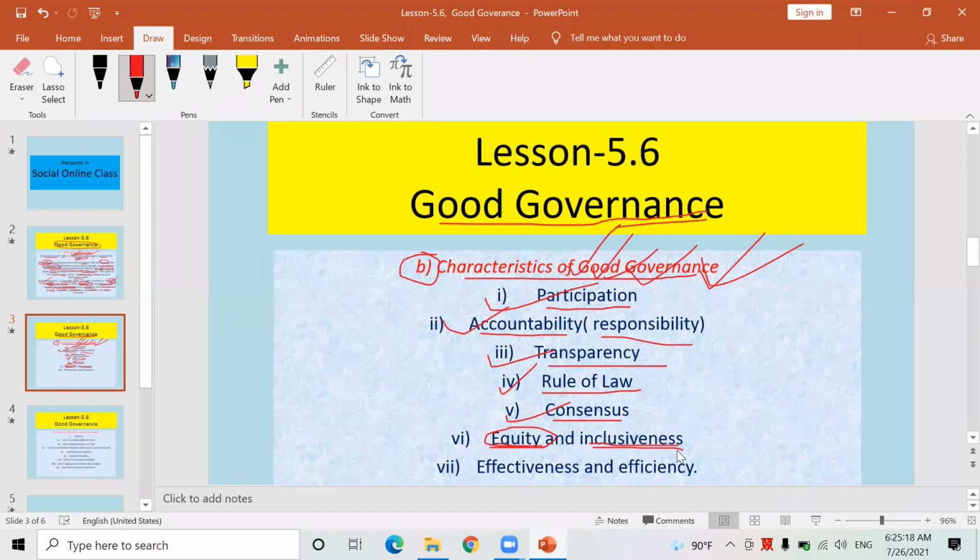Inclusiveness means what? It means that if good governance is maintained by any government, okay, कुनै पनि सरकारले यदि असल शासन मेन्टेन गरिराखेको छ भने, what shall happen there? The principle of inclusiveness will be implemented very effectively.